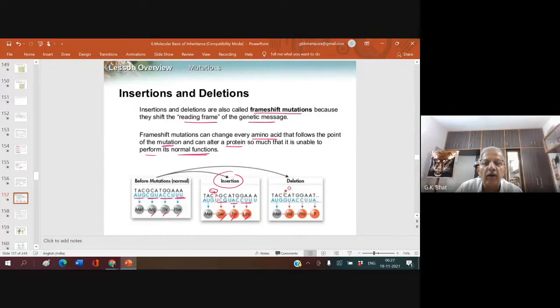If at all you remove one, now what happened? Now you have AUG, or here TAC, GCA. Now we have added A here. Now what happens? We are removing G from here. Once you remove G, the frame now has CAT, which results in mRNA with GUA, and GGA, which results in mRNA with CCU. So you have different amino acids getting pooled to prepare the protein. Are you following me? This is the frame shift insertion mutation. This is a frame shift deletion mutation.